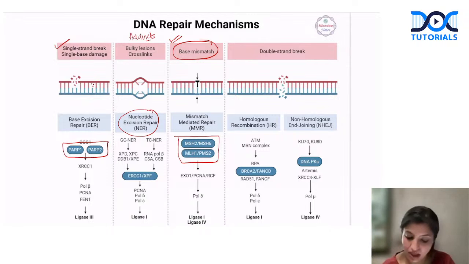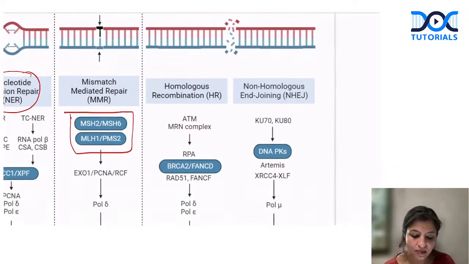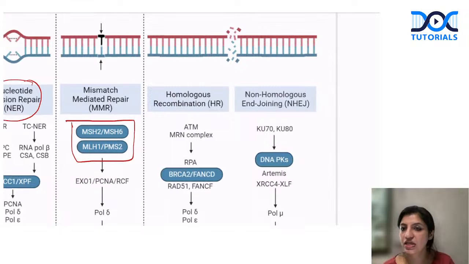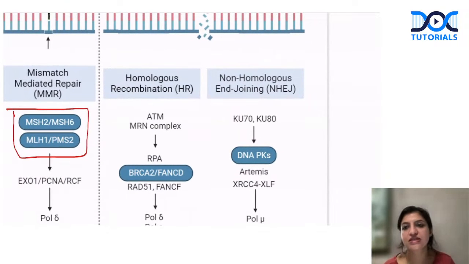Now, coming to the last one, if there is a double-stranded break, this has to be very clear. When double-stranded breaks happen, we have healing by two mechanisms. One is called homologous recombination and the second is called non-homologous end joining. Homologous recombination always requires the sister template. So there is a break, and it will start making a copy from the sister template. This homologous recombination is always from the sister template.